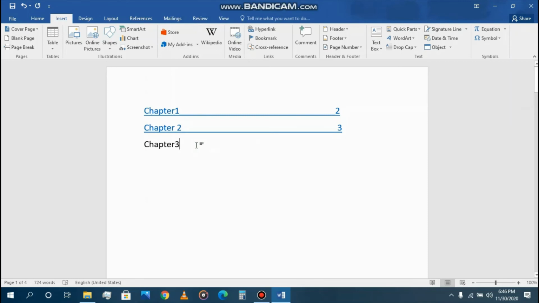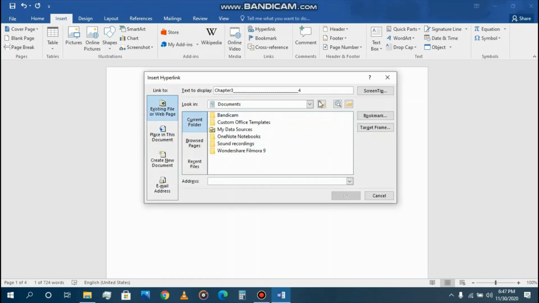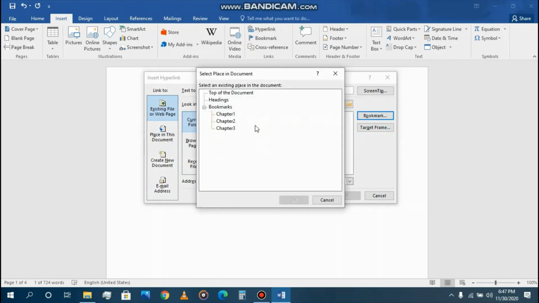And for chapter 3, it is in page number 4. Hyperlink, bookmarks, chapter 3. Okay.